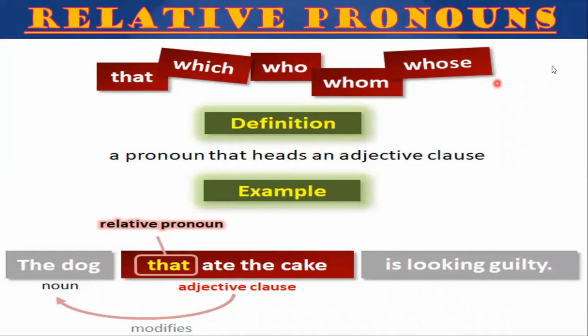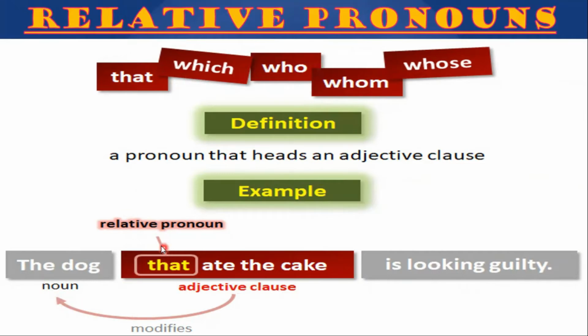That, which, who, whom, whose, a pronoun that heads an adjective clause. For example, the dog that ate the cake is looking guilty. The dog is a noun, that ate the cake is an adjective clause, and that is a relative pronoun.